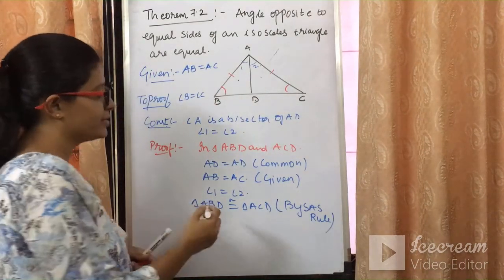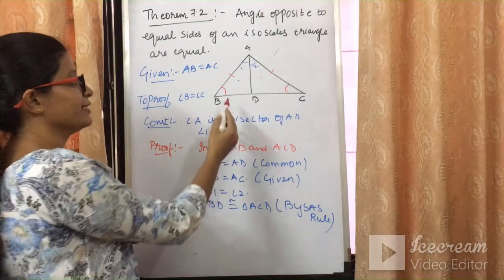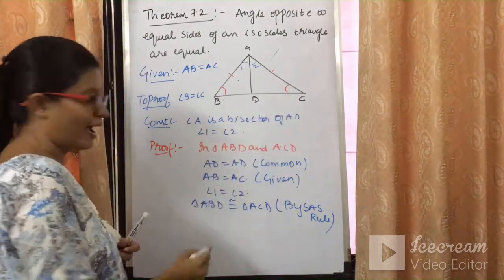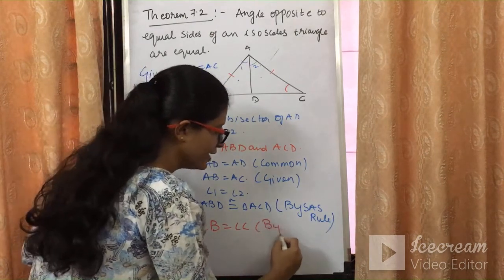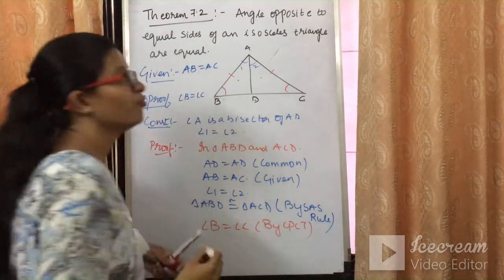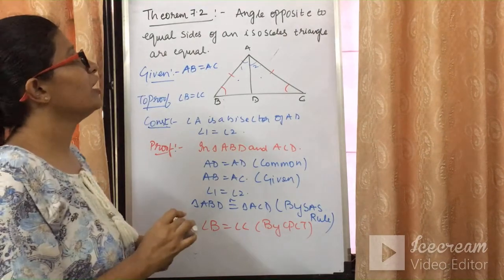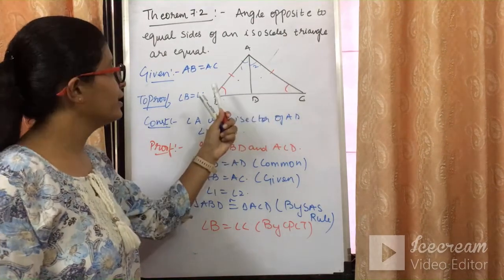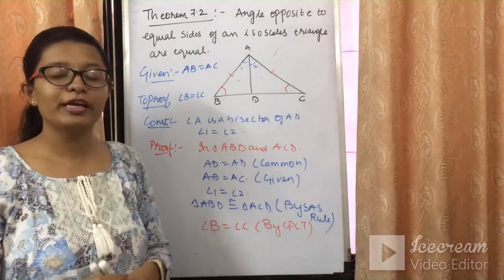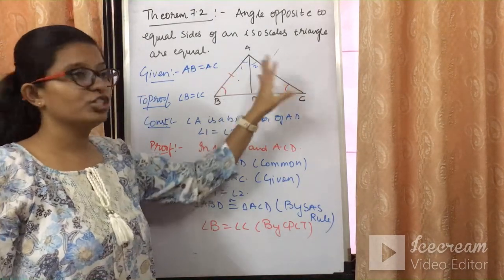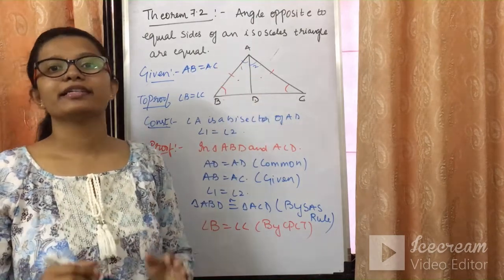If these two triangles are congruent, by CPCT we can say that angle B is equal to angle C, and hence we have proved the theorem. Keep in mind that angles opposite to equal sides of an isosceles triangle are equal.